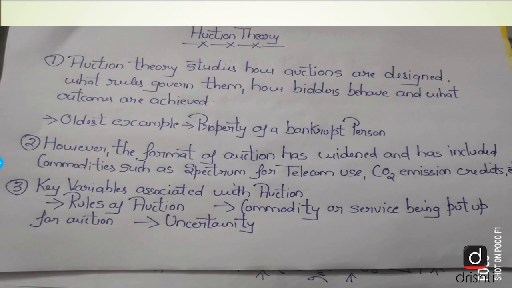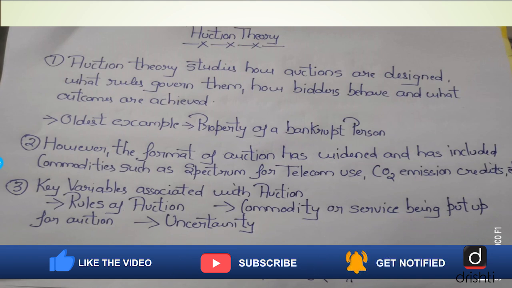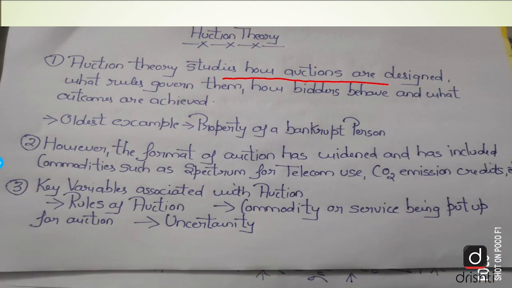Now, first of all, it is quite important for us to understand what exactly the auction theory is. The auction theory studies how an auction is designed, what rules govern them, how bidders behave, and what outcomes are achieved. The basic idea of the auction theory is to understand how exactly an auction is designed, what shall be the rules, how bidders are actually going to react in that, and what probable outcomes are expected.